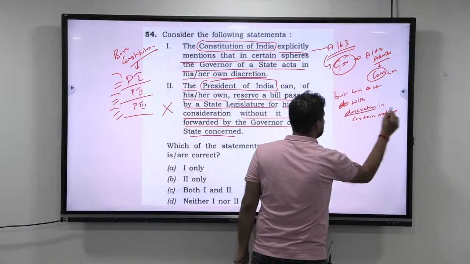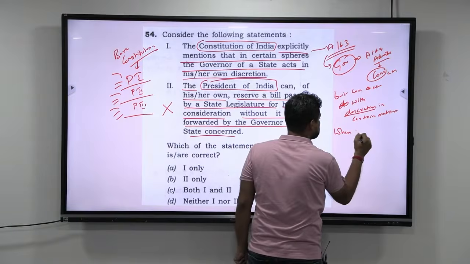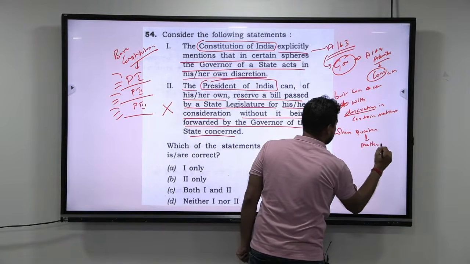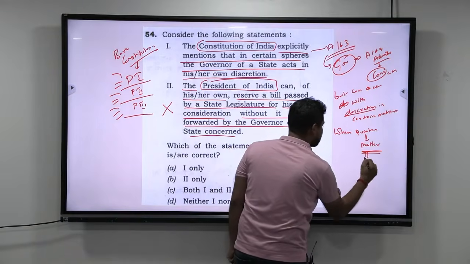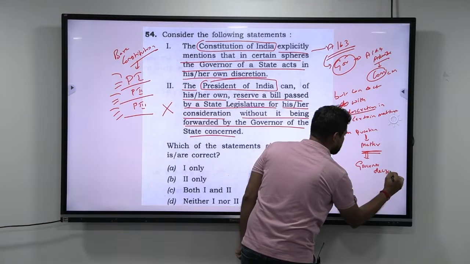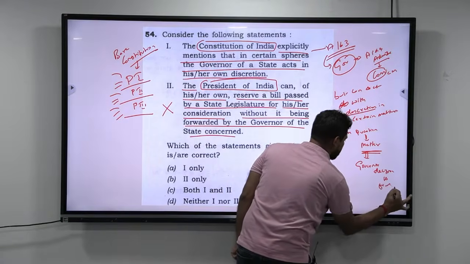Okay, not only that, look at this. When the question arises, if the matter is discretionary, then the governor's decision is final. I hope you understand this.